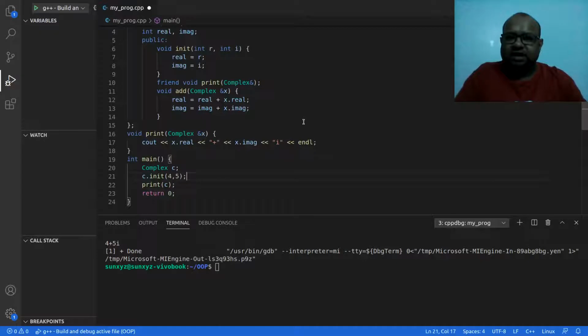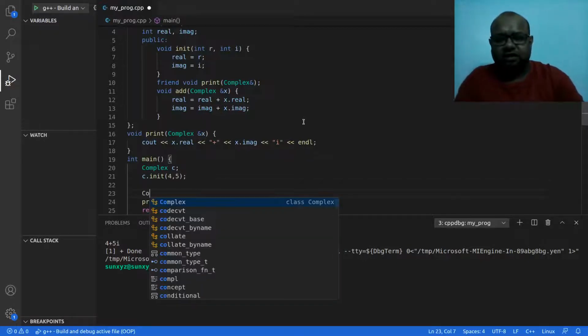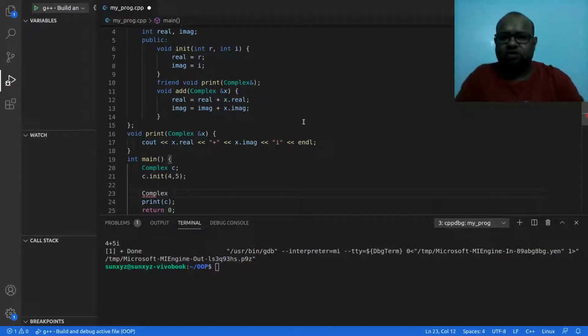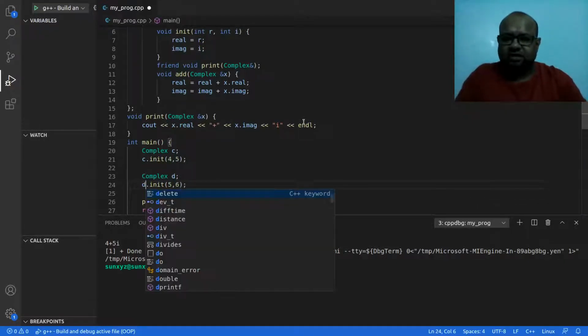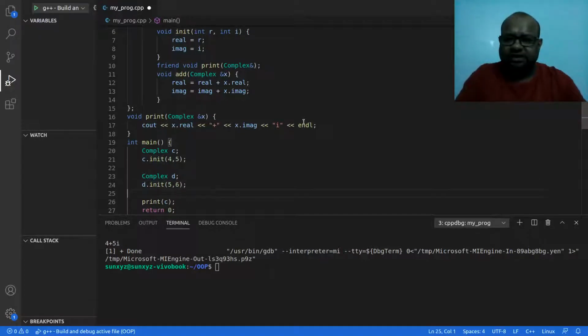Now let me create another complex number in main. I'm going to call it D, and I'm going to initialize D to 5 and 6. So it is 5 plus 6i, and this is D, this should not be C. Okay, I have initialized D to 5 plus 6i.